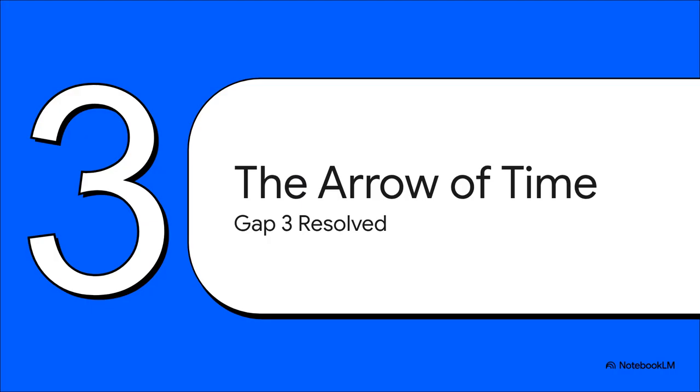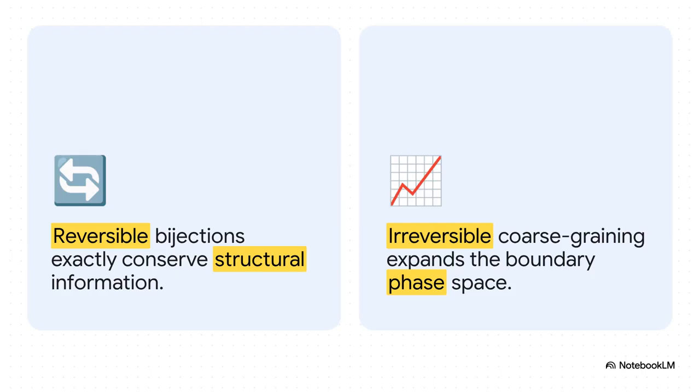Section 3. The Arrow of Time. Now, this is where it gets really fascinating. If you zoom all the way into the microscopic level, the network's updates are perfectly reversible bijections. Structural information is exactly conserved. It's perfectly reversible. But if you zoom out to the macroscopic level, it's a totally different story. It's dominated by irreversible coarse graining driven by an expanding boundary. So, how do we get from perfectly reversible on the micro level to completely irreversible on the macro level?